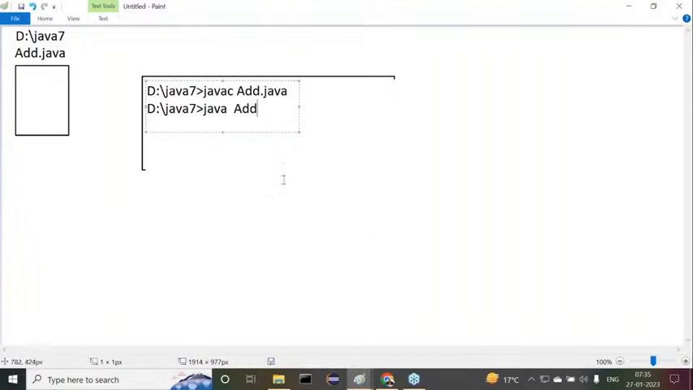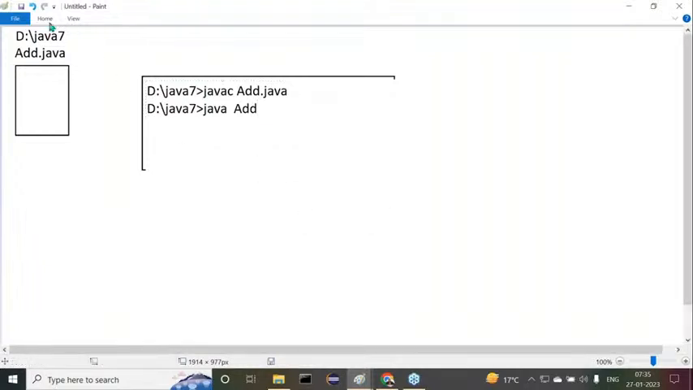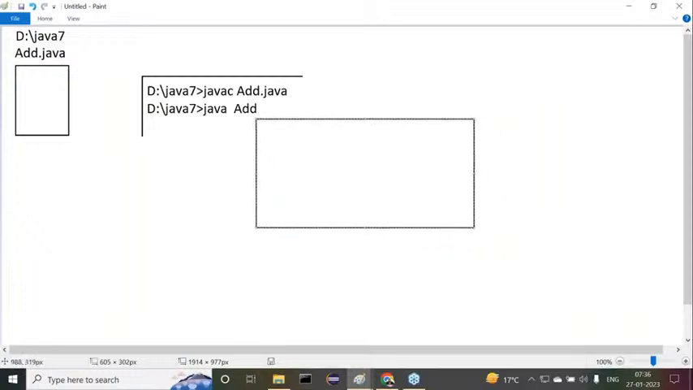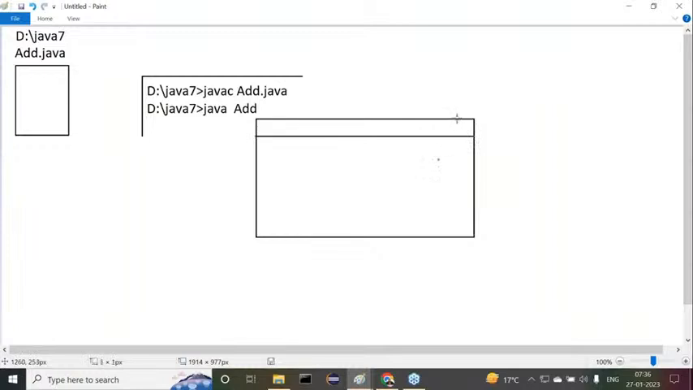Understand it clearly. When I provide java add on the command prompt, immediately the add.java program is executed. This add.java program is providing a window for us. This is a window provided by the add.java file. Observe carefully. Now here we have a title bar. This is the close option, this is the maximize option, this is the minimize option. All the things exist here.